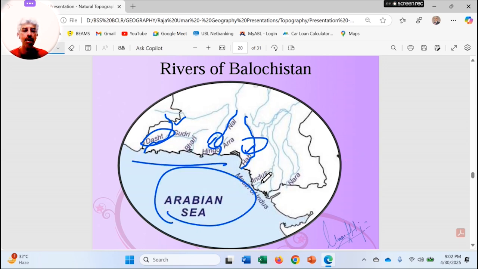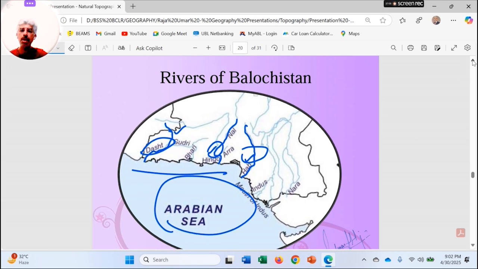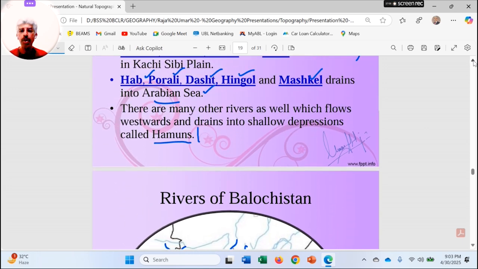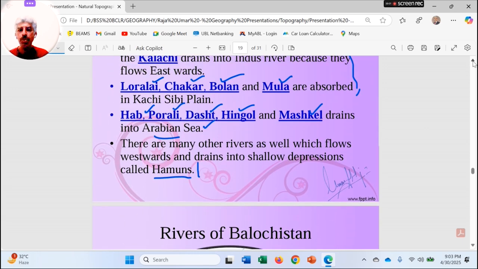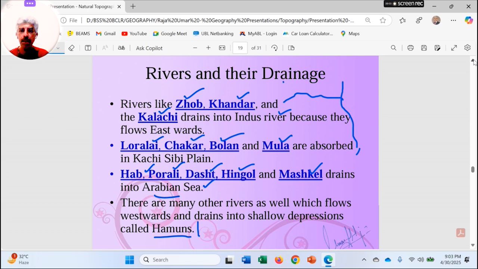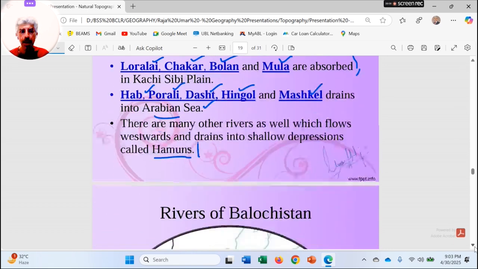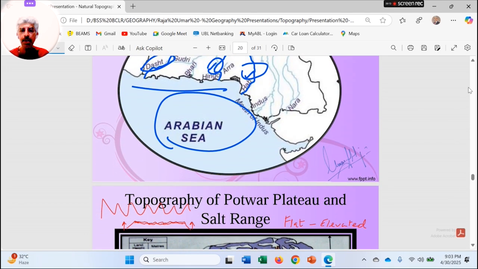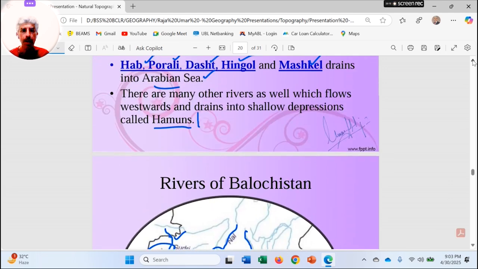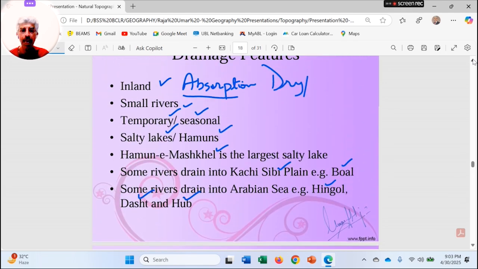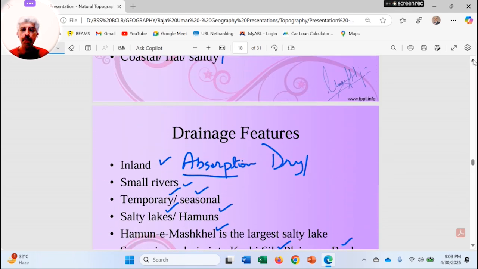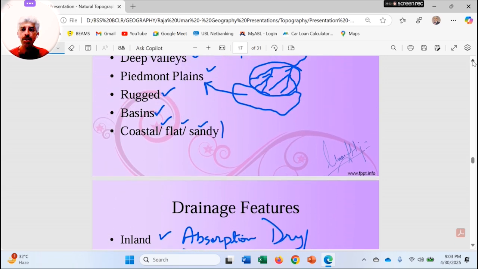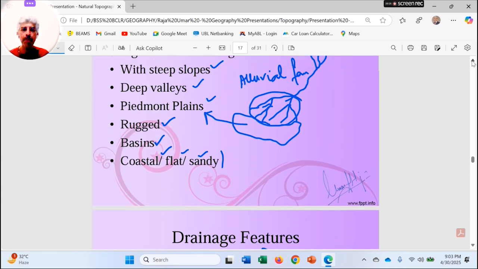And the other ones in the north of Balochistan, the Zhob River and others, as I was explaining, fall into the Indus River, and a few get absorbed into the plain areas of Balochistan like the Kachi-Sibi plains. So here we have the rivers of Balochistan, and the Pothwar Plateau is already done. So we are over for this, and I have talked about the economy of that region, mineral resources, fruit farming,